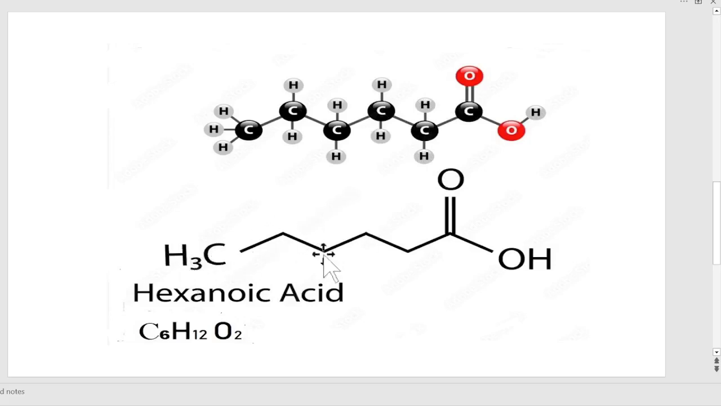Here, we can see another formula. This is the first carbon, COOH, second carbon, third, fourth, fifth, and this is the 6th carbon. This is hexanoic acid.